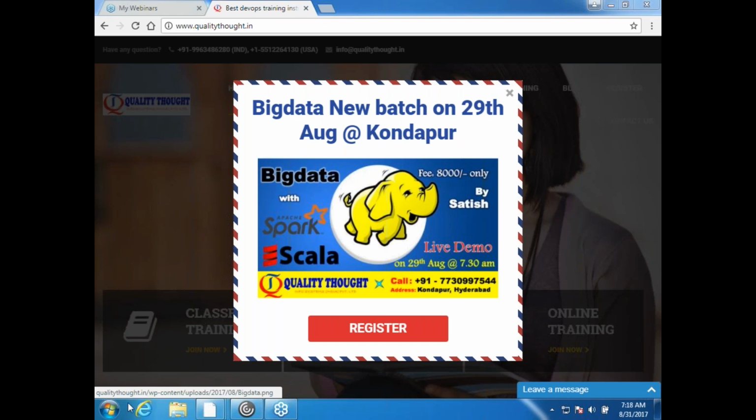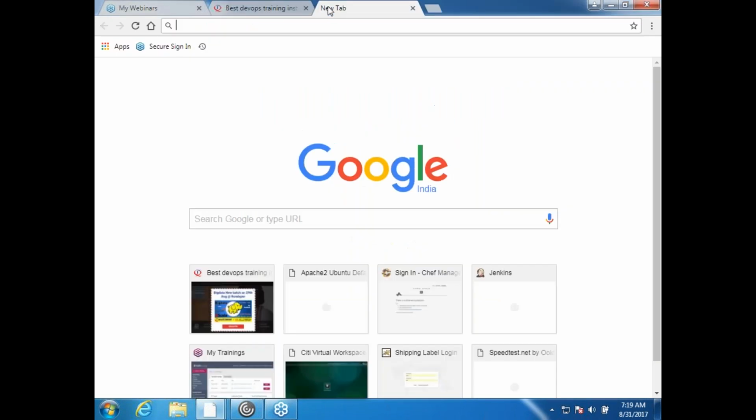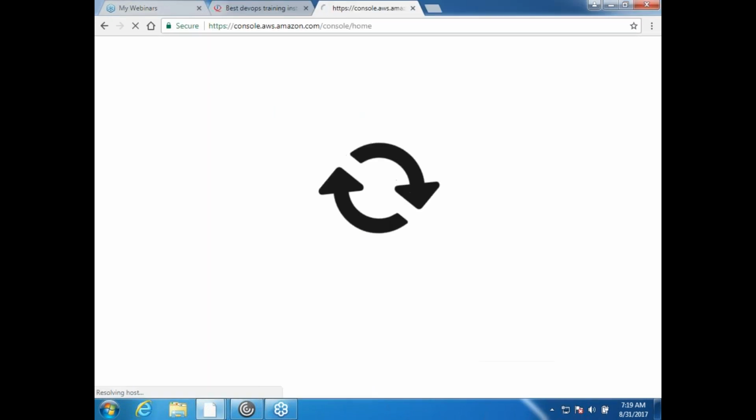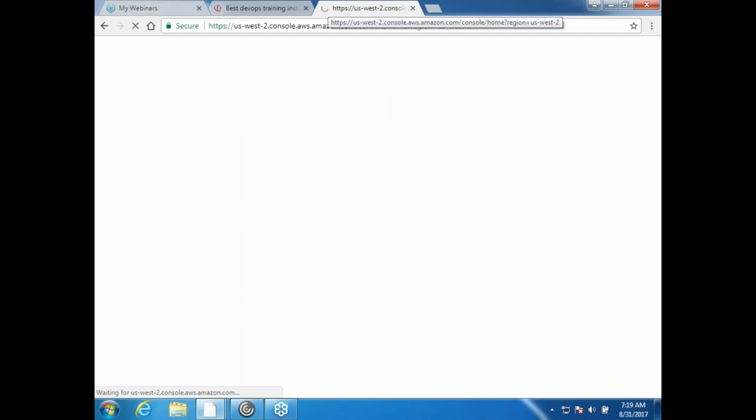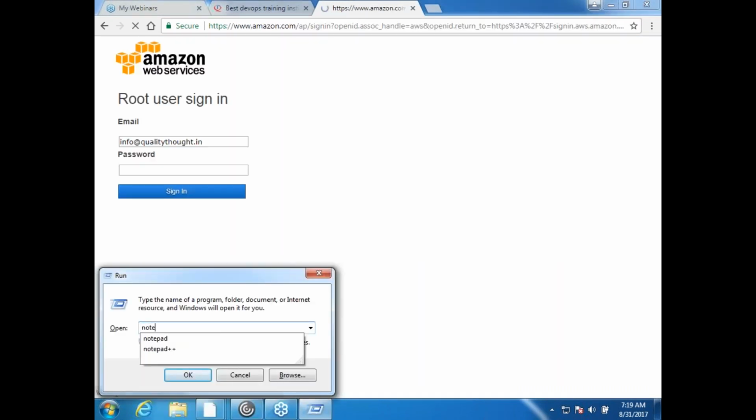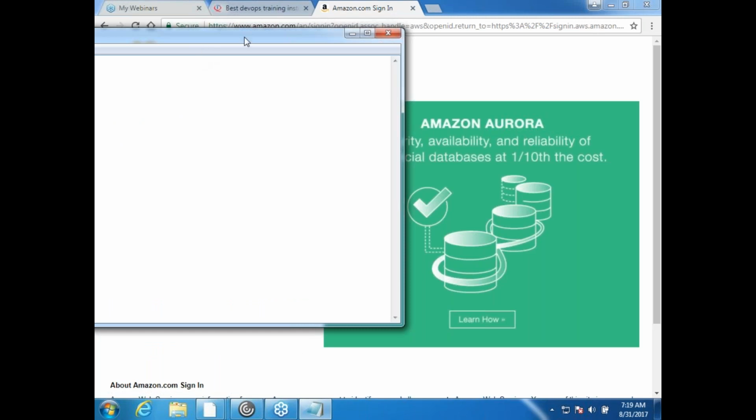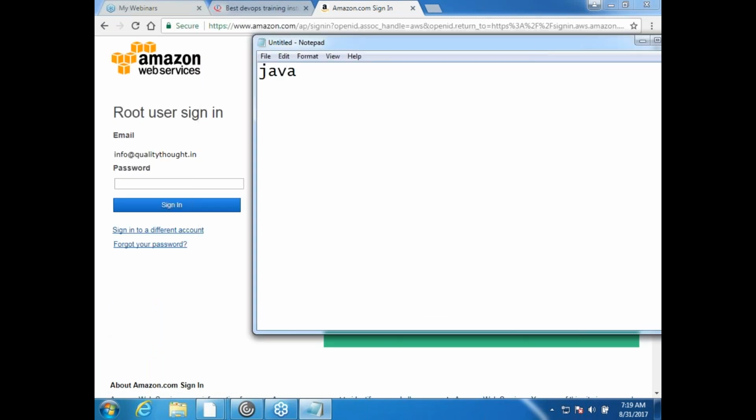So for that, first thing is I want to build Java code using Maven. So on the Jenkins machine, Java should be there. It will be there because Jenkins has to run. And the next thing is Maven should be installed.